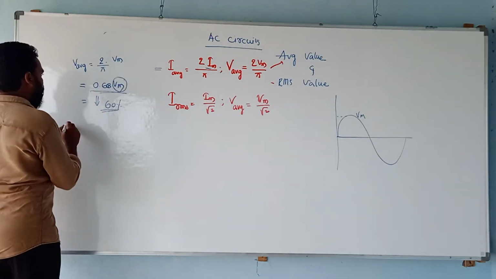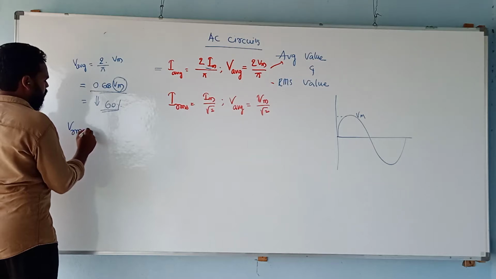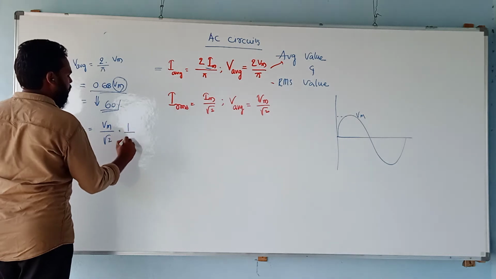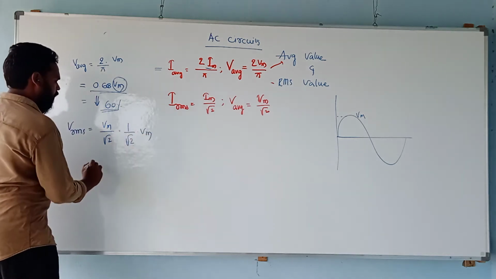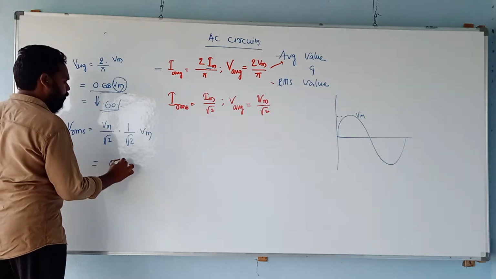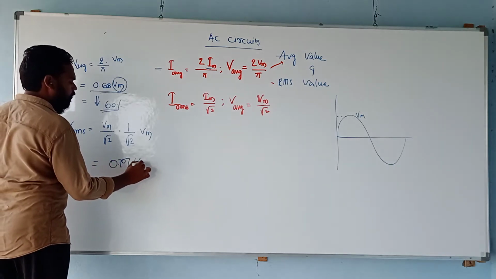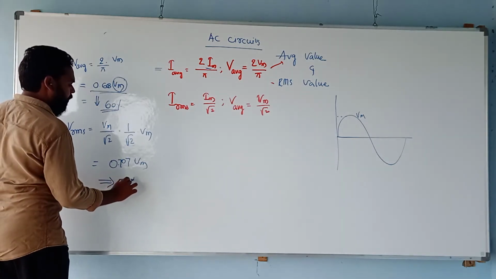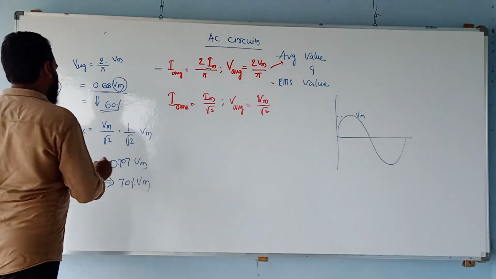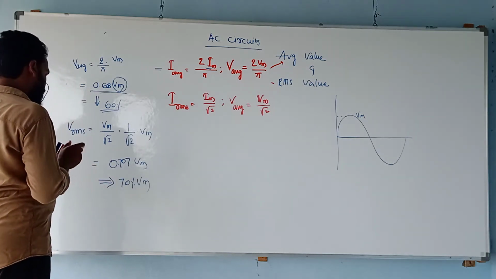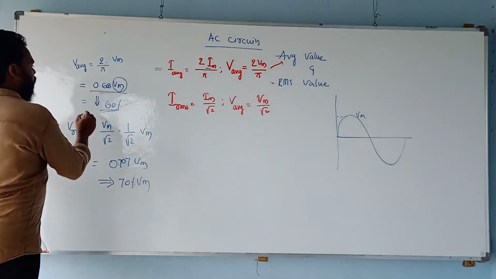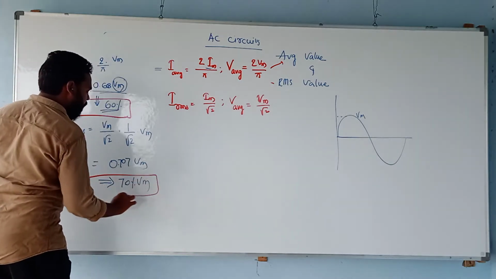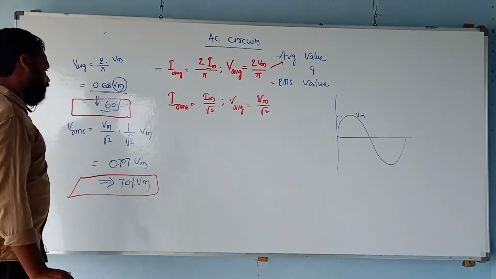Let's take an example. If you try to calculate V RMS, can I write it as Vm by root 2, that is 1 by root 2 into Vm? The value of 1 by root 2 is around 0.707. So can I say it is 70% of Vm? The point we need to conclude from this discussion is that the average value will always be 60% of the total value, or Vm, the maximum value, whereas the RMS value will be 70% of the total value, or Vm.